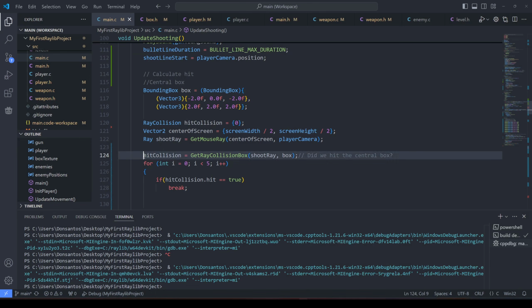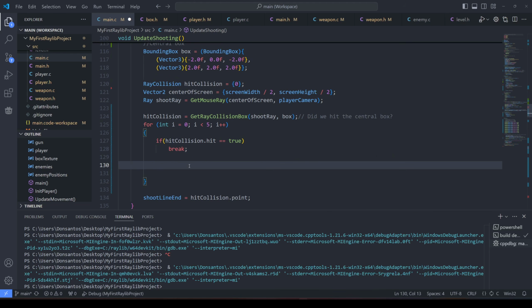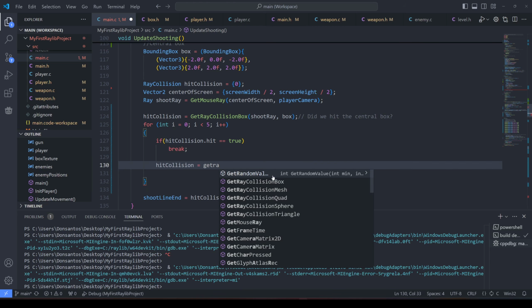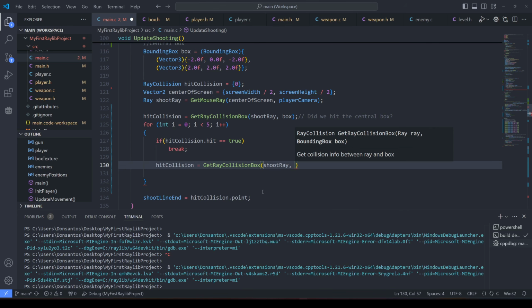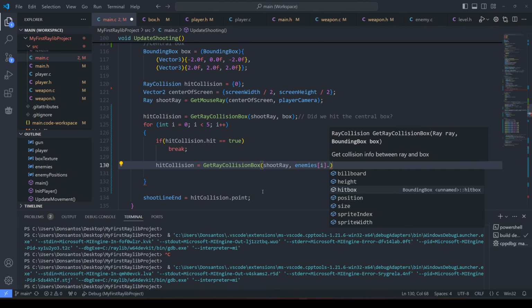So here's what I've been doing, right? I'm setting up a ray, creating an empty collision, setting up a ray from the center of the screen, and I check if this ray hits the box, right? This is the bounding box in the middle of the world. Now I want to check against all of the enemy collisions. So you can run a maximum of 5 times. It breaks when we hit something. If we haven't hit something yet, then we'll just keep checking with the same collision. Ray collision. But now we're checking against the enemy's hitbox.